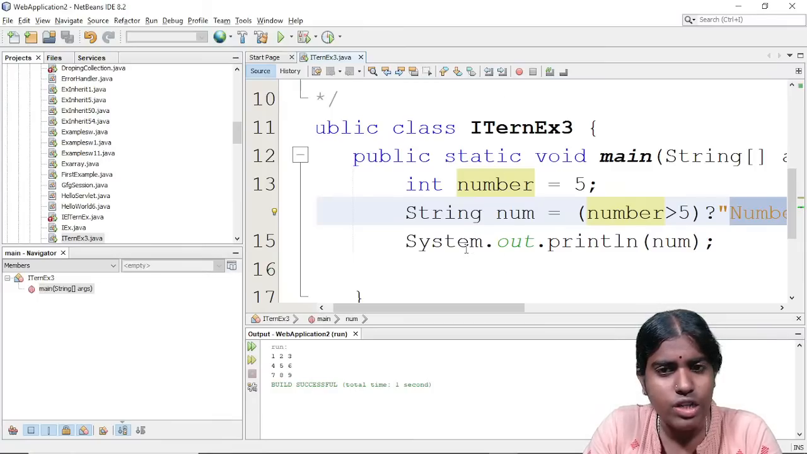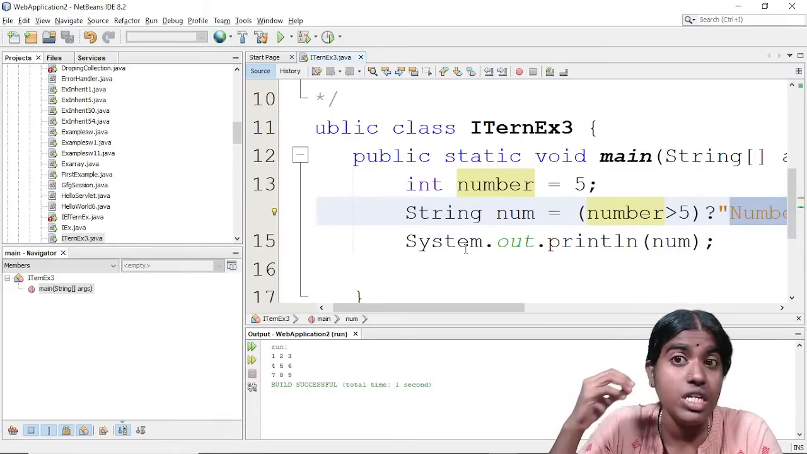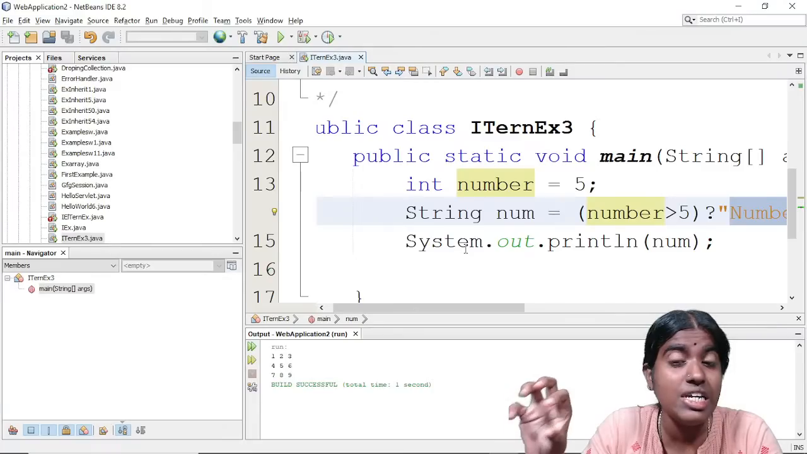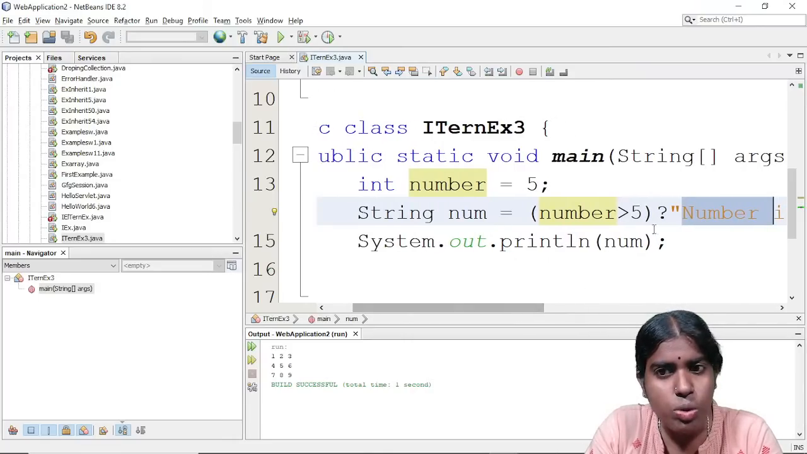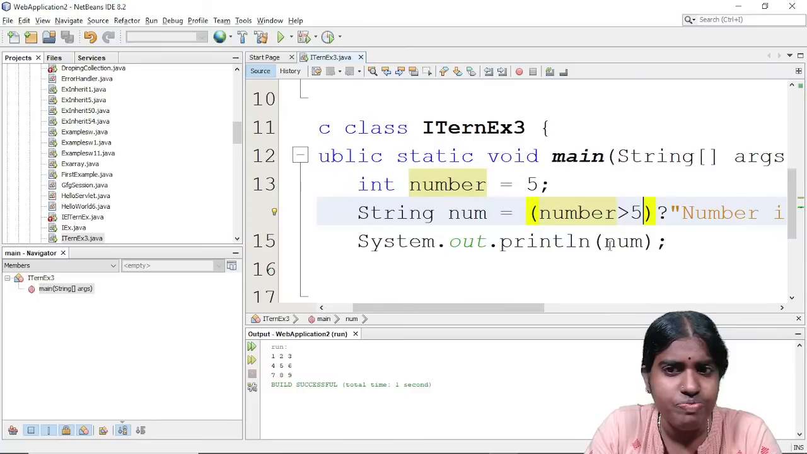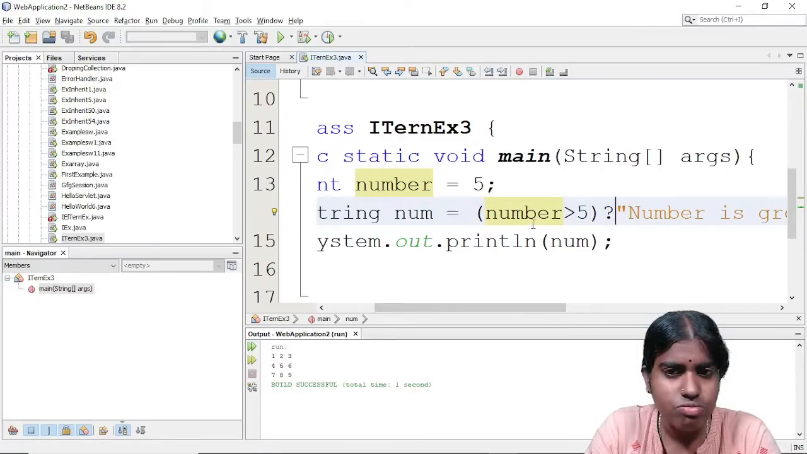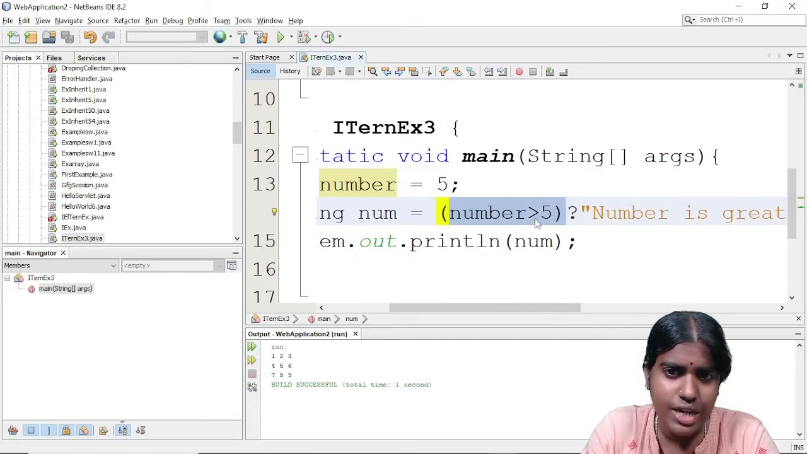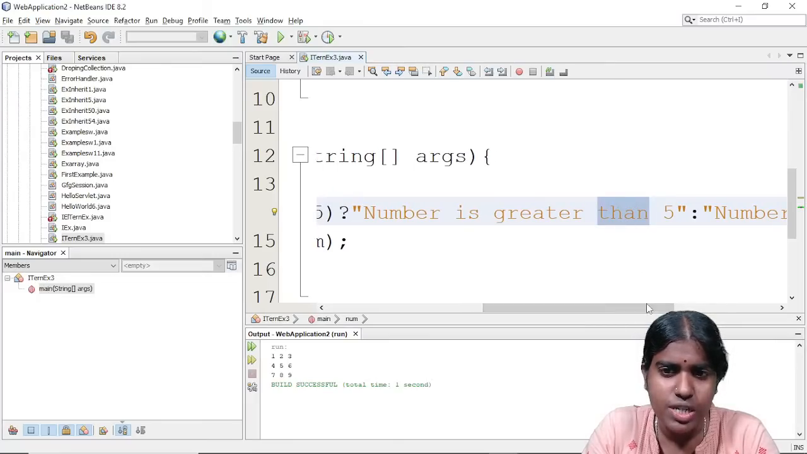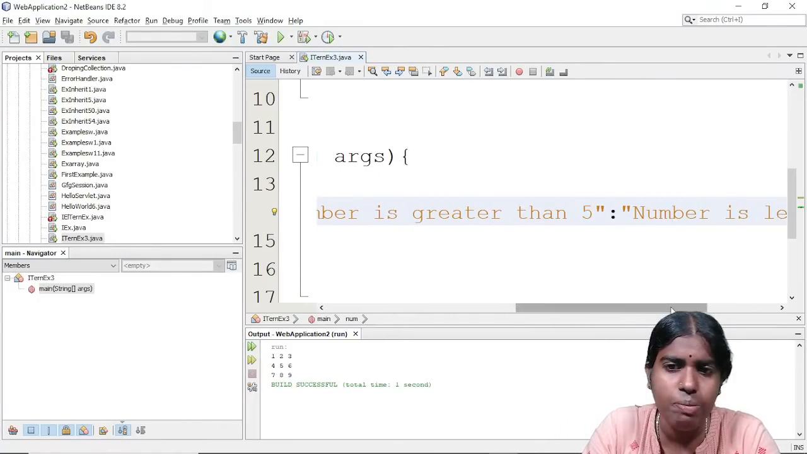Clear with this? What are the different types of decision making? Based on my requirement, there is one more type of decision making statement, called the switch and case statement. So this is an example of the ternary operator. What is the syntax for using a ternary operator? Within simple brackets, I give a simple expression, for example, number is greater than 5, then a question mark. If this condition is satisfied, the first expression will be executed, for example, "number is greater than 5". Otherwise, after the colon, the else part will be executed.